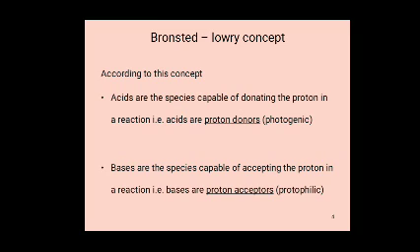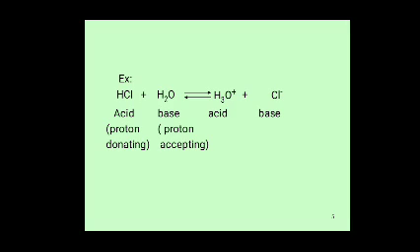Proton acceptor is called base, for example NH3, H2O, HCO3 minus, Cl minus, SO4 minus 2. Here is one example: HCl is the acid, H2O is the base, and they form H3O plus and Cl minus.